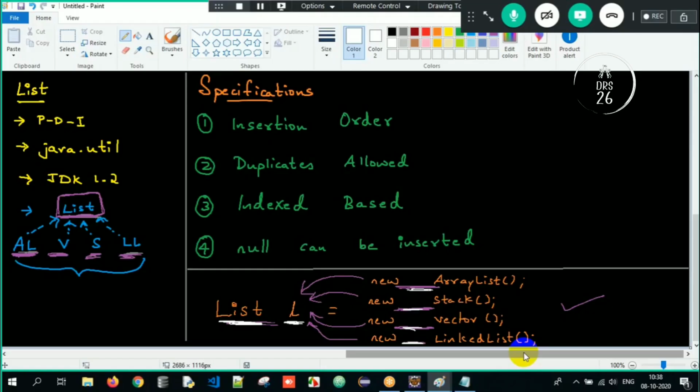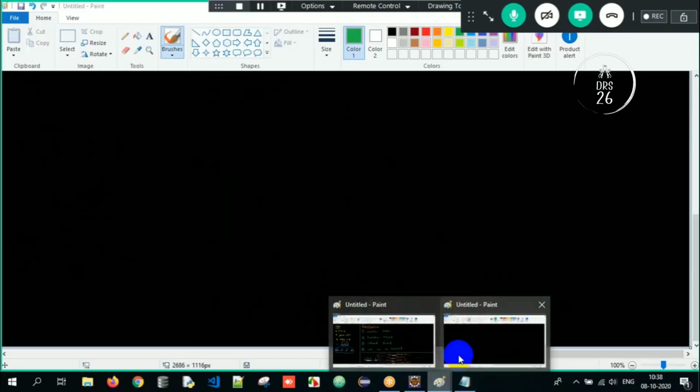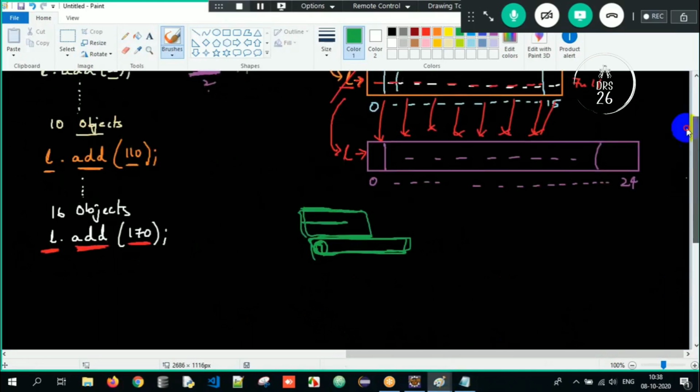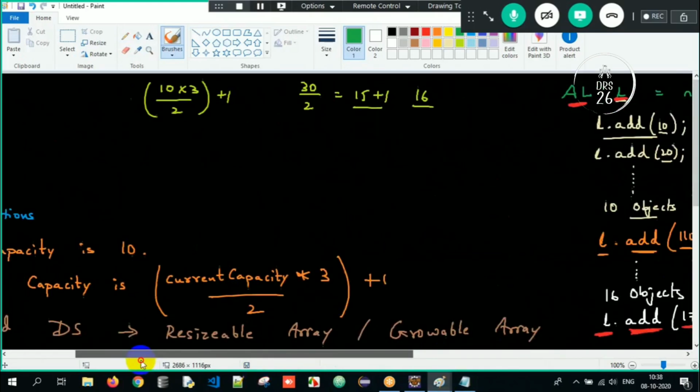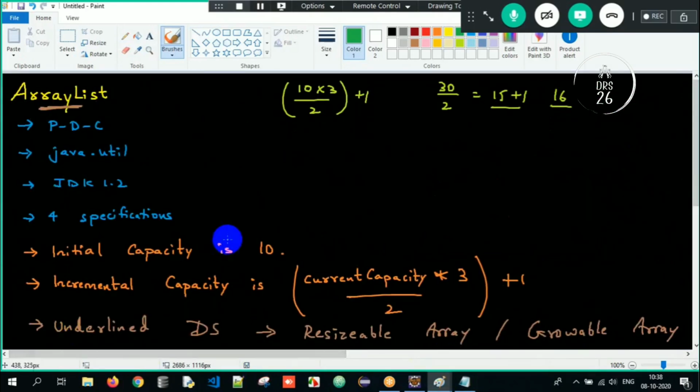Insertion order will be maintained, duplicates will be allowed, it is indexed based, and even null values can be inserted. So all the specifications are followed by all the implementation classes of list. And then we saw the basic working of ArrayList. What is an ArrayList? It's a class present in the java.util package, introduced from JDK 1.2. It had four specifications. All the four specifications of list are satisfied by ArrayList as well.